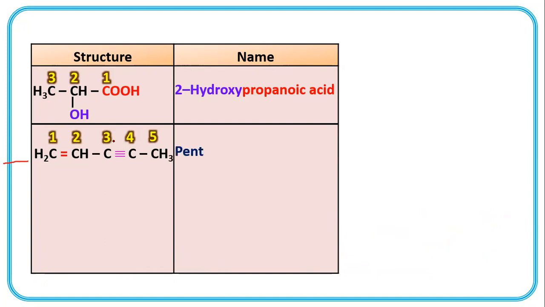Pent, 1-en-3-yne. Means double bond begins at first carbon, so it is 1-en, and triple bond begins from third carbon, so 3-yne. Pent-1-en-3-yne.